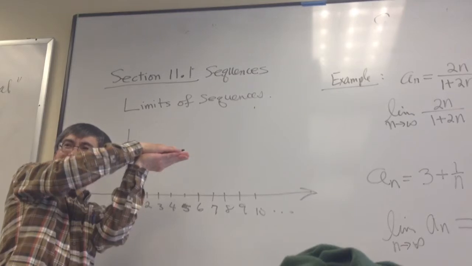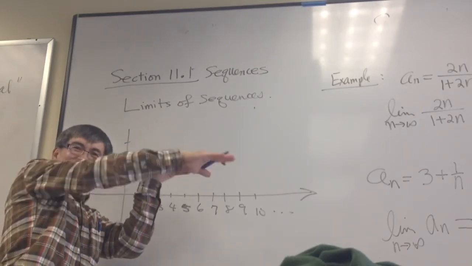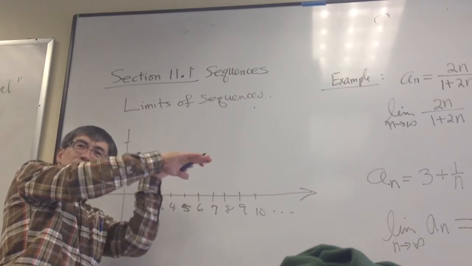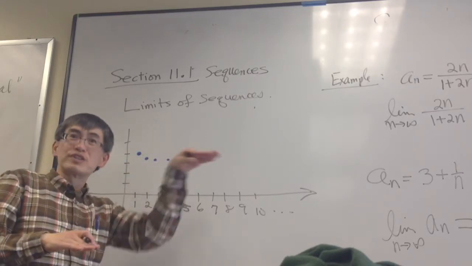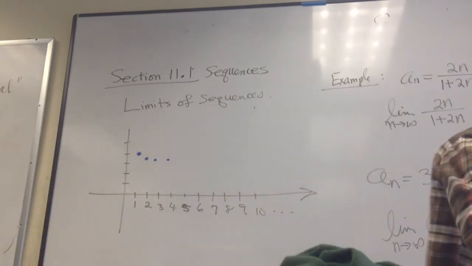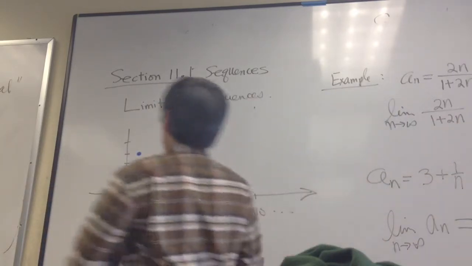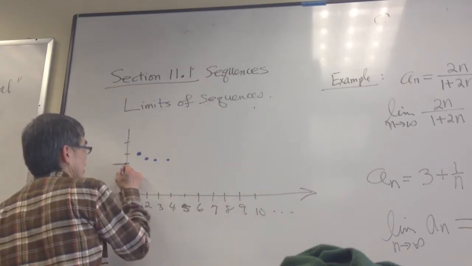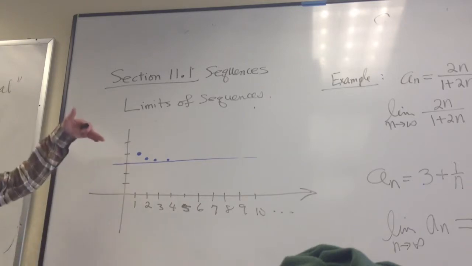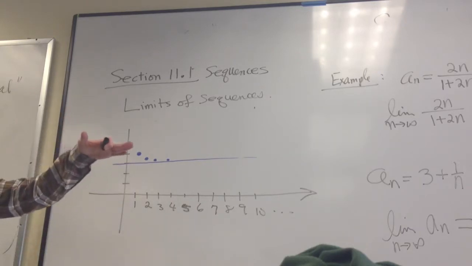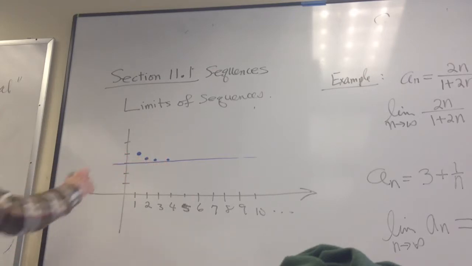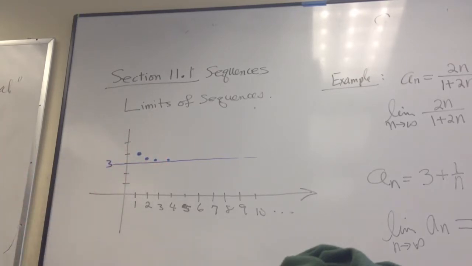draw the dot that accurately because the next one is very close to this one in height, and both of them will be fairly close to level what? 3, right? And so if I were to draw a line y equal to 3, then you see that the heights get closer and closer to level 3. Is that right? Okay, that's why everybody agreed that the limit should be 3.